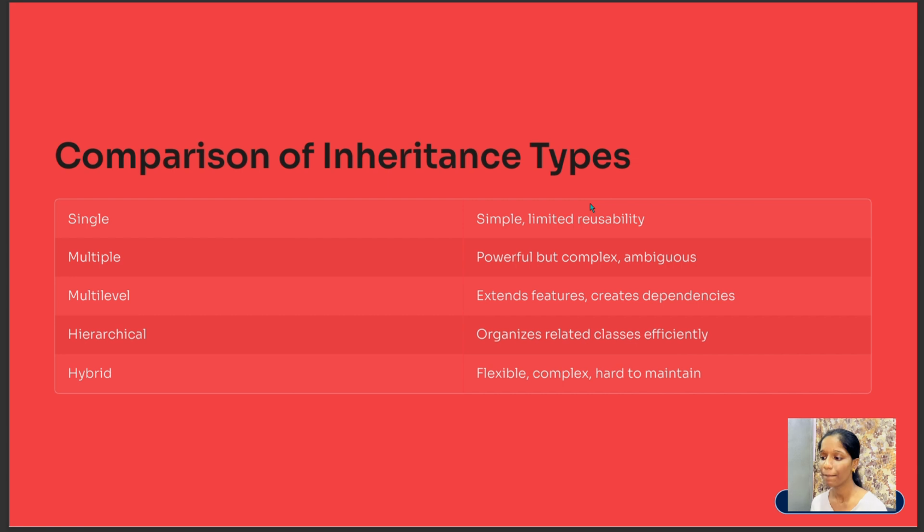Whereas multiple inheritance is powerful but complex and ambiguous. And multi-level inheritance extends features but creates dependencies. And hierarchical inheritance organizes related classes efficiently. And next, hybrid inheritance is flexible, complex, but hard to maintain.